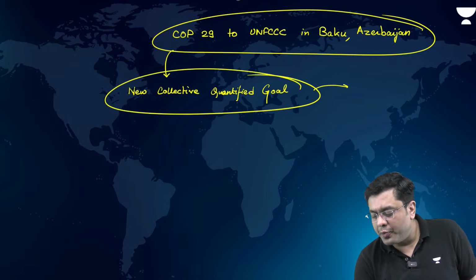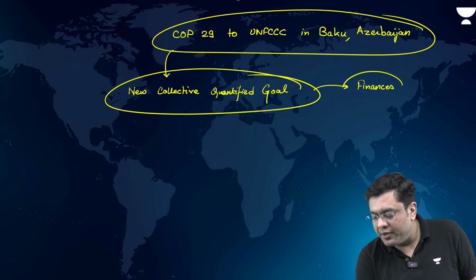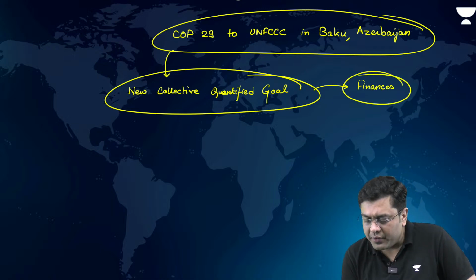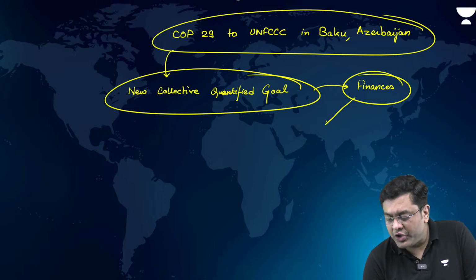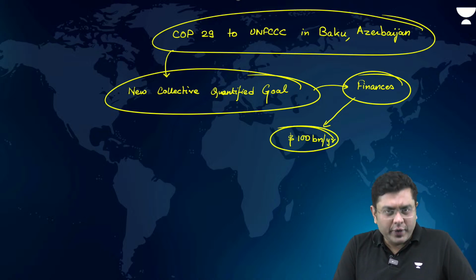This is basically to provide finances to underdeveloped countries and developing countries. Now, this was, as we mentioned, to the tune of close to around $100 billion per year. Now, this is not going to happen.